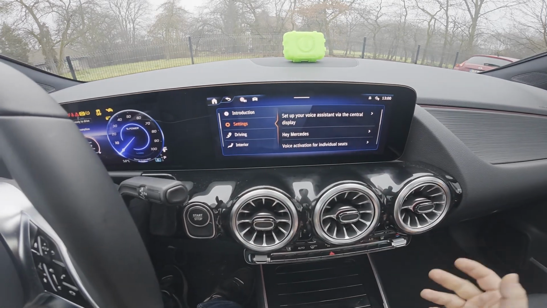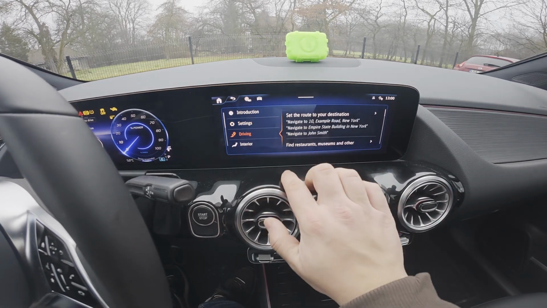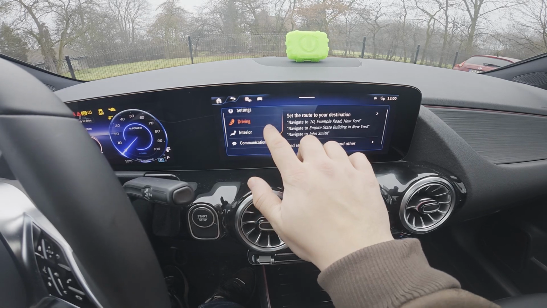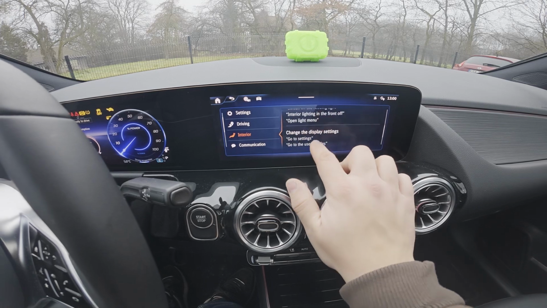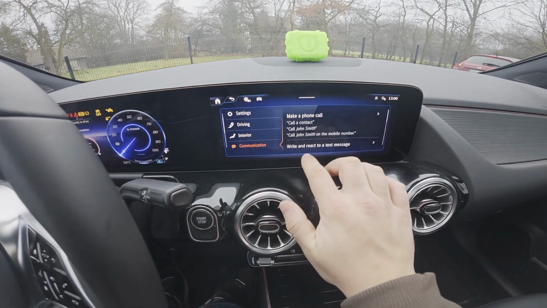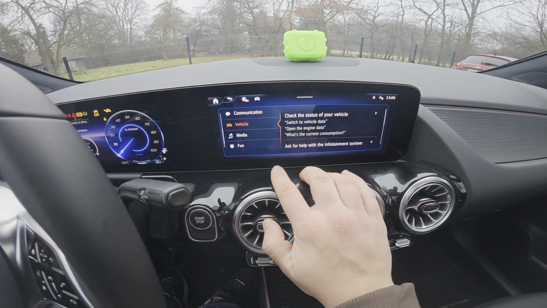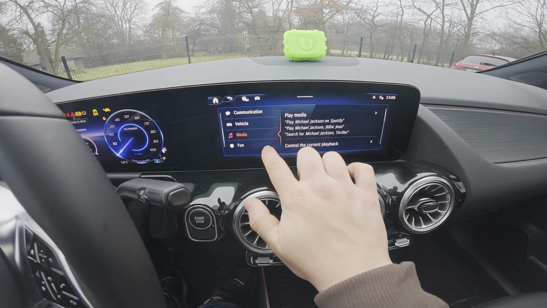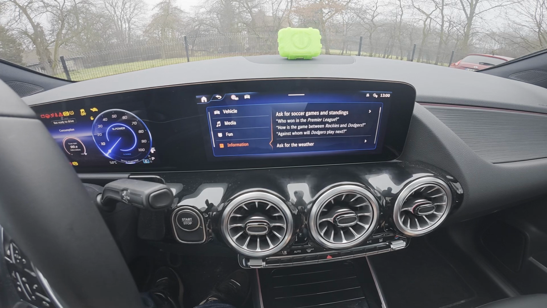Next, we can manage settings via the voice assistant: driving, for example, navigation, interior, communication, vehicle, engine, media, fun and information.